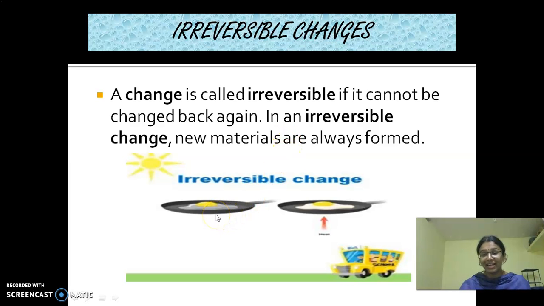So what is this? We have cut an egg, and if we heat that, it changes into an omelette. So the omelette here is a new substance formed. This is an example of irreversible change. And what are some other examples, children? Yes, burning of wood.